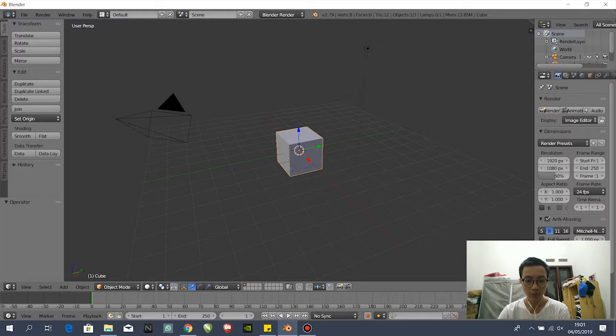And what we're gonna do now is just delete this cube by pressing X, and then delete this. Wait a second. There you go. You can see in here what button I press. Okay, and then after that, Shift A to add some mesh.